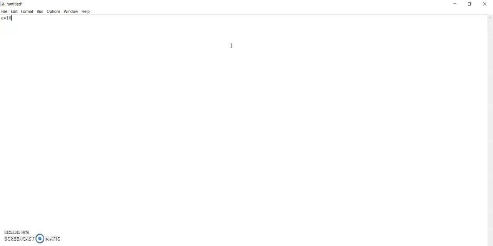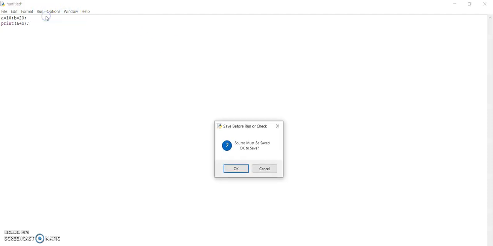A equal to 10, B equal to 20, print A plus B. We need to save this.